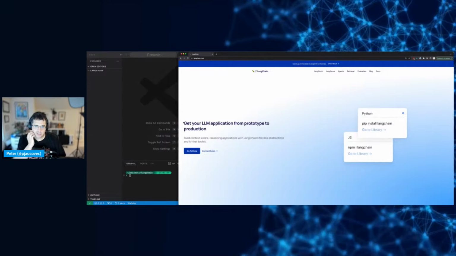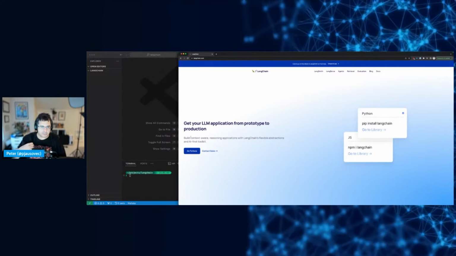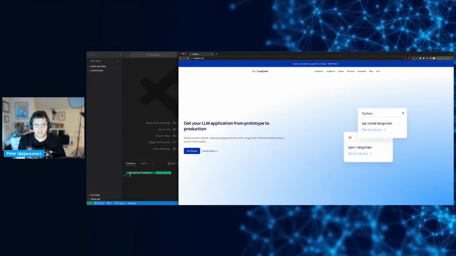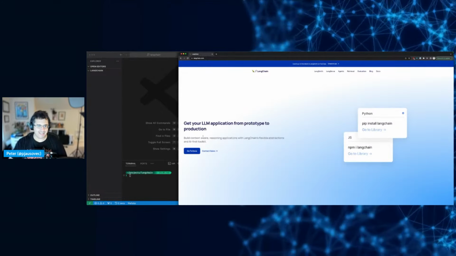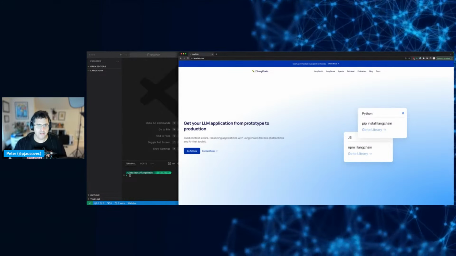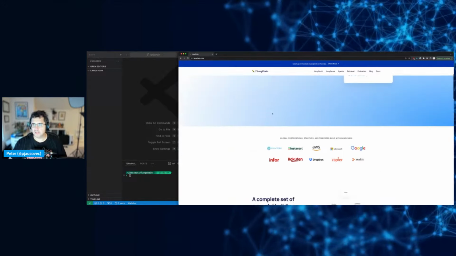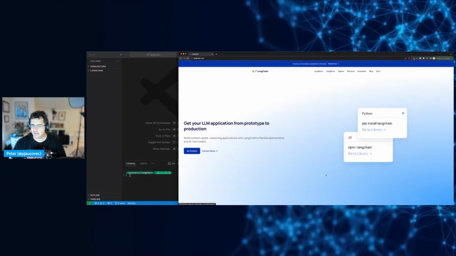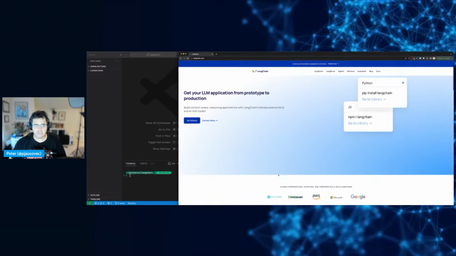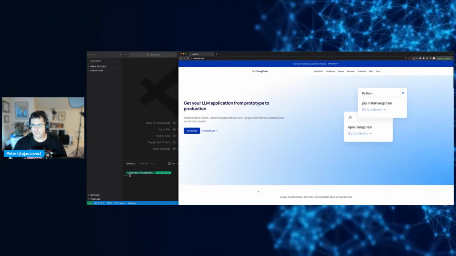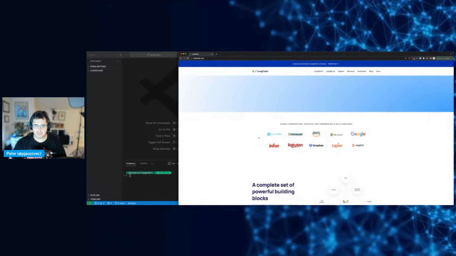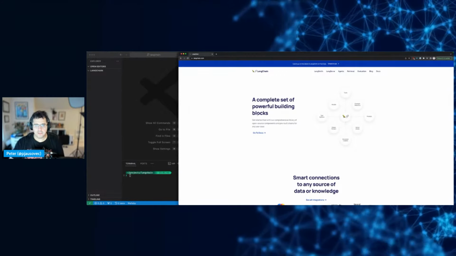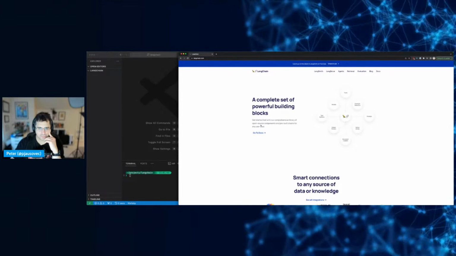So LangChain, LLM apps from prototype to production, context-aware reasoning applications with LangChain's flexible abstractions and AI-first toolkit. What does all this mean? So it is Python or JavaScript. So I'll go with Python. Feel like it's easier to start with Python than JavaScript. But anyway, so set of powerful building blocks.